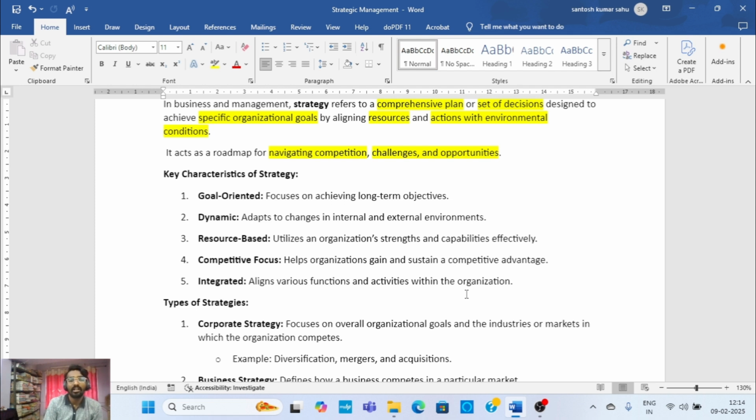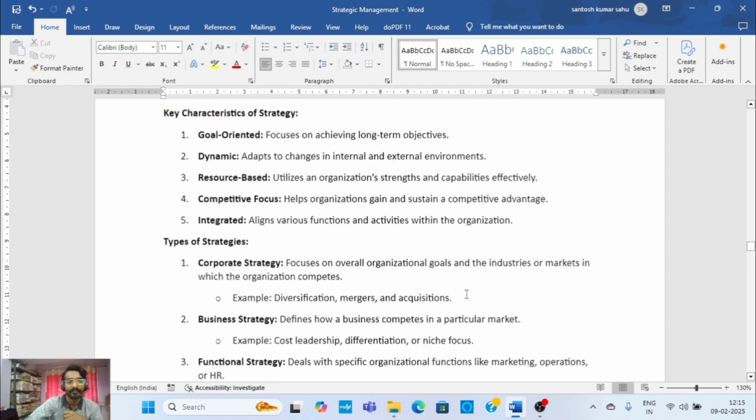Whatever resources are present within the organization, how the company employs them, and based on those resources, the company's strengths and capabilities come out effectively, which reflects in achieving the future goals of the company. That all depends on how resources are available and how they are utilized effectively within the organization.